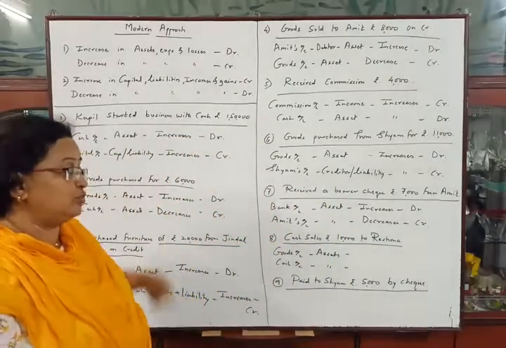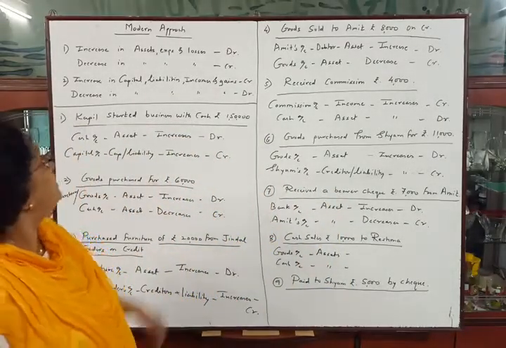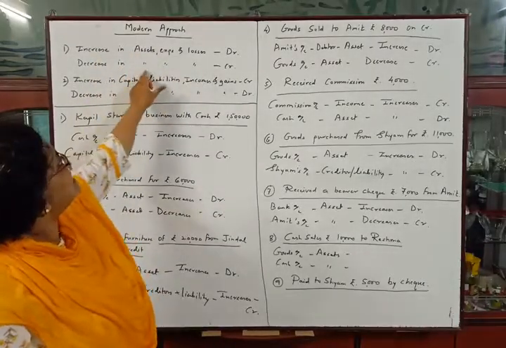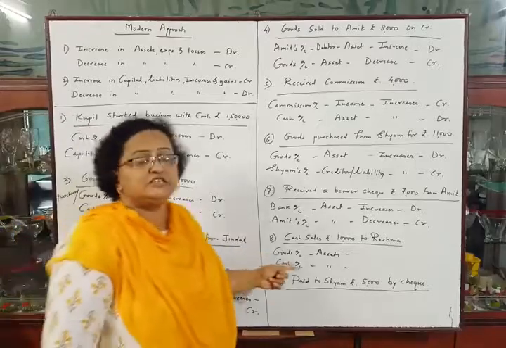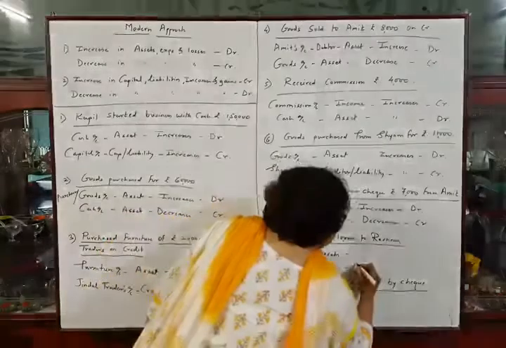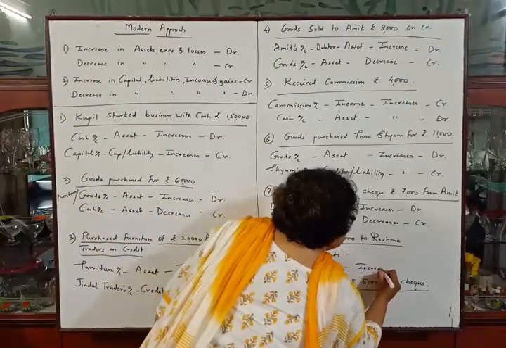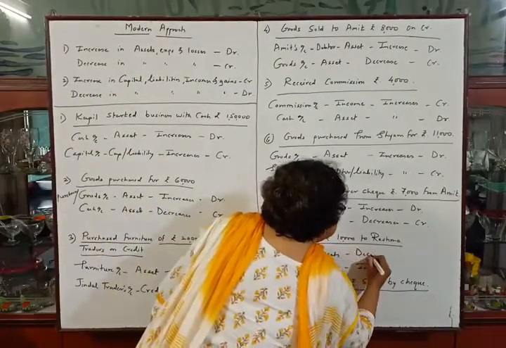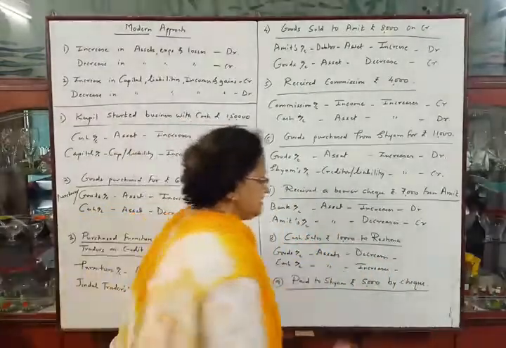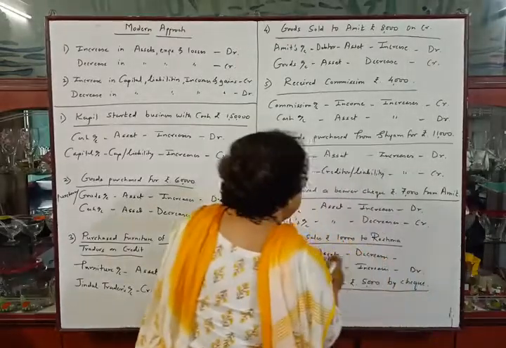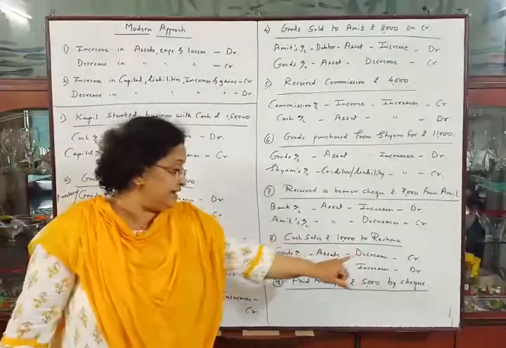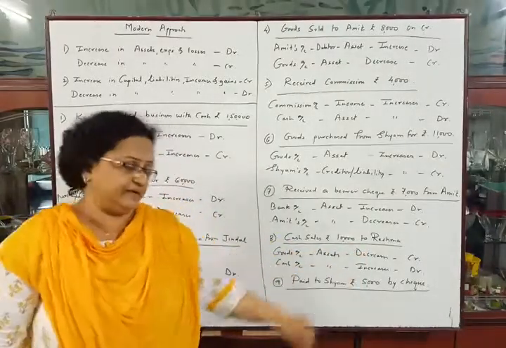Now we have to decide debit and credit. First rule we have to use: increase in asset debit, decrease in asset credit. We are selling goods to Reshma, so our cash increases, and goods are going out, so goods decreases. Increase in asset debit and decrease in asset credit. So in this transaction, goods account will be credited and cash account will be debited.